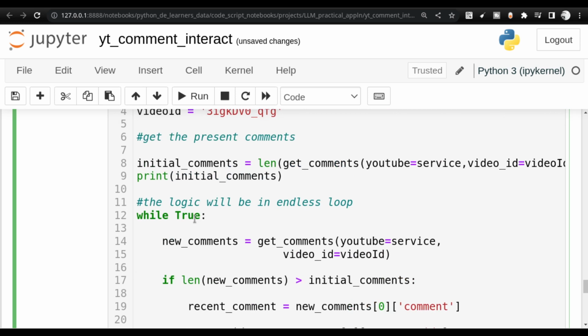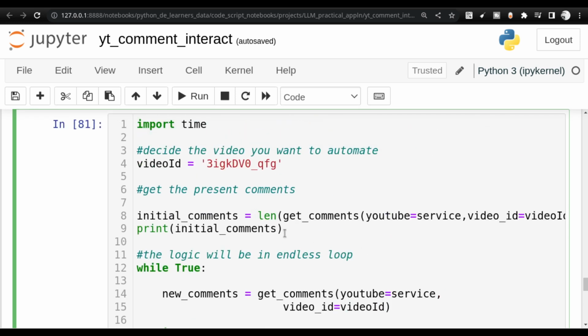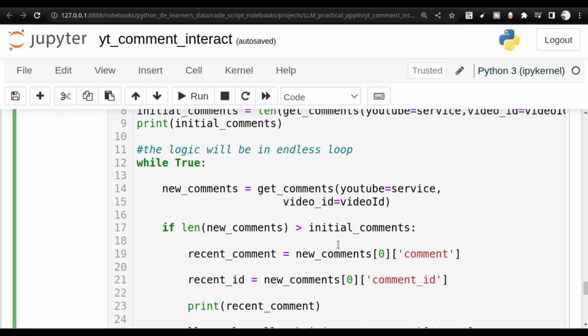I'm making this enter into an endless loop where every 30 seconds this particular get comments function will be called. So every 30 seconds I will check whether new comments have been registered. How am I going to check that? I will be using length. If the length of the new comments, that is this particular array, is more than the initial comments, that is this one, then I know that, okay, a new comment has entered into my video.